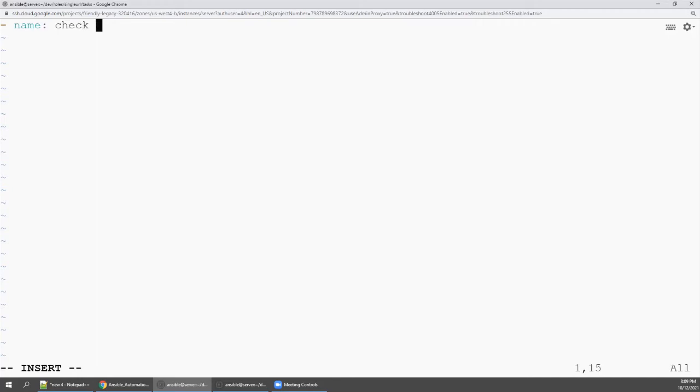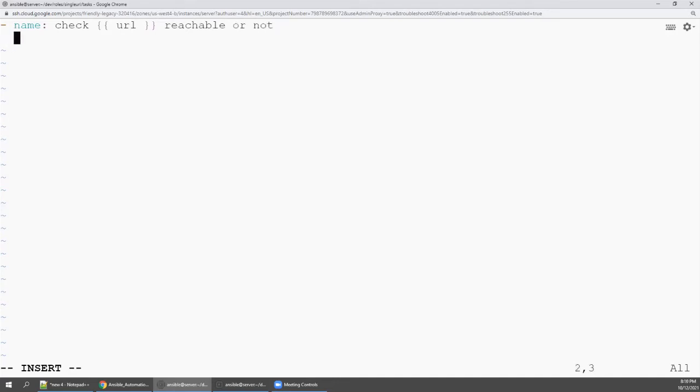Check Google URL. But remember, if you are going to monitor multiple URLs, the URL will be changed. So always use your variable so that you know what URL is currently getting verified, right? Check URL reachable or not.